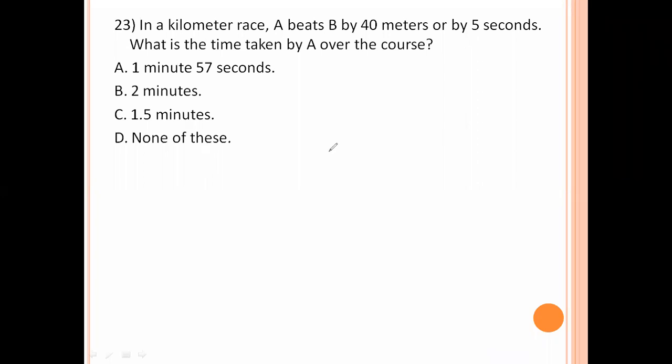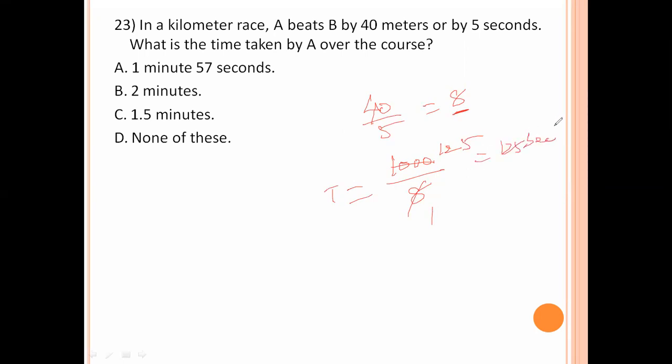In a kilometer race, A beats B by 40 meters or 5 seconds. What is the time taken by A over the course? A beats B by 40 meters, and those 40 meters are covered in 5 seconds. That means 8 meters per second. So 1 kilometer means 1000 by 8. Time equals distance by speed, which gives 125 seconds.